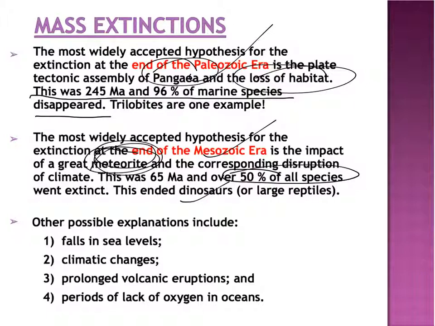Other explanations for these two mass extinctions, besides meteorite impact and supercontinent breakup, could have been falls in sea level, could have been climate changes, could have been prolonged volcanic eruptions, could have been periods of lack of oxygen in oceans. These are all possible explanations, which you don't really need to know. You just need to know the two extinctions based on their period names.